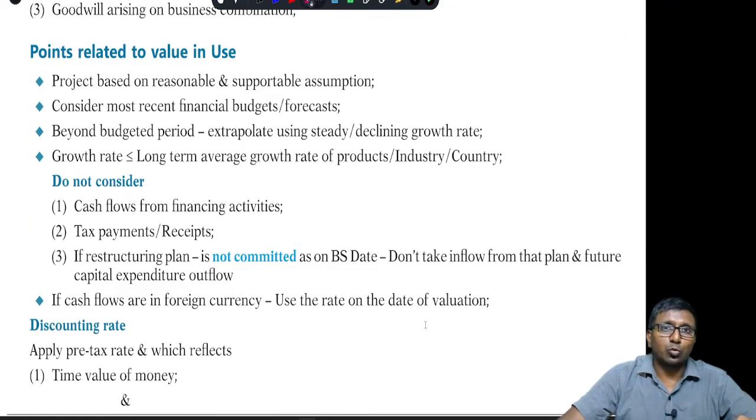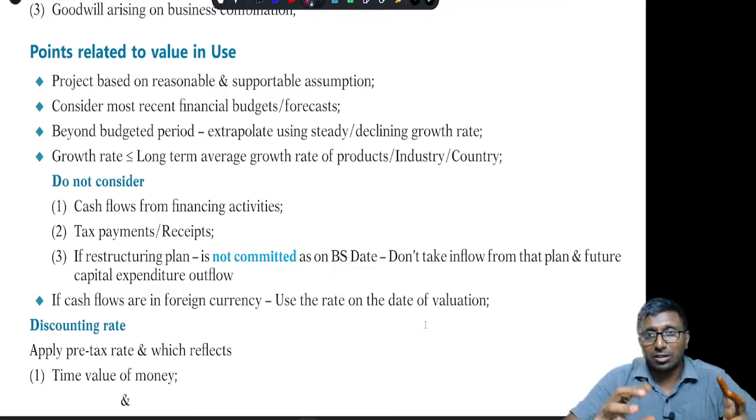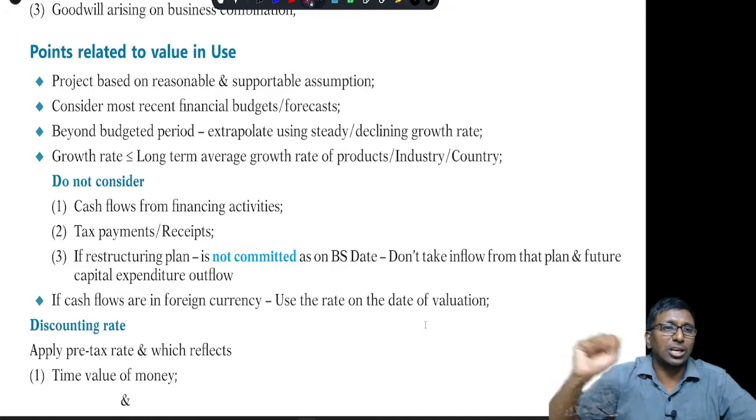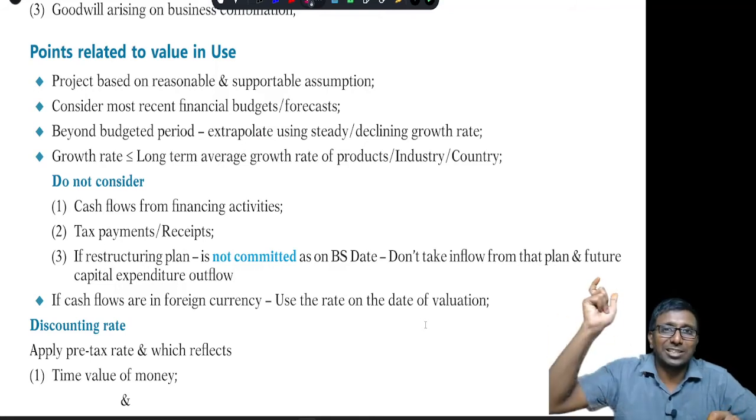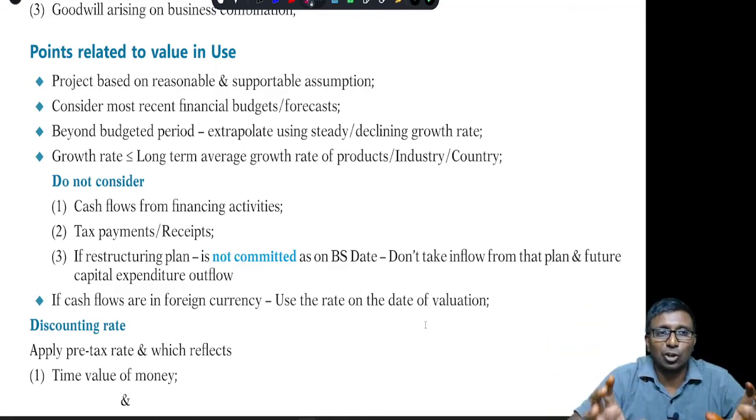Some points with respect to value in use, right? The management should consider reasonable and supportable assumptions. As I told you, it is the present value of the future cash flows. That's why you have to consider your budgets and forecasts, correct? Try to use more external data compared to internal data. With respect to growth rate, it's better to consider the long-term weighted average growth rate instead of saying that in the recent past 1 to 3 years I'm growing by 30%, so I'm expecting the next 10 years I will grow by 30%, which is illogical.